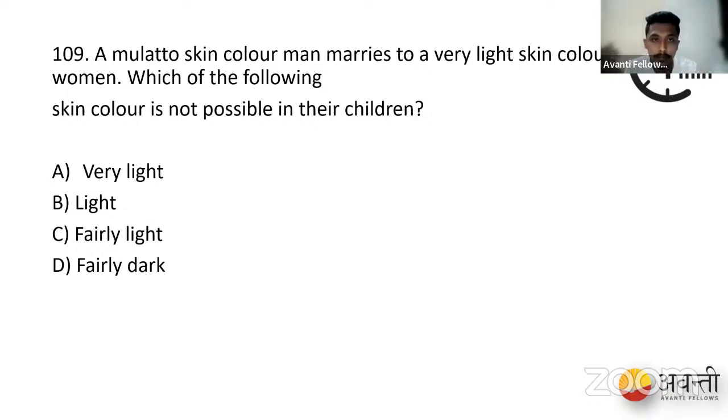Can you go through these kids? So if you observe this, we got very light, that is the first option. We got light, then we got fairly light. But did we end up with fairly dark? Did we get fairly dark? No, right? So our option should be what? Option D. Yes, did you understand, people?